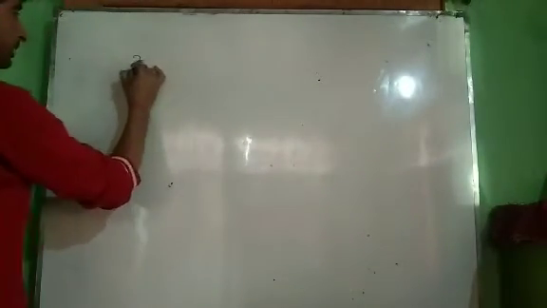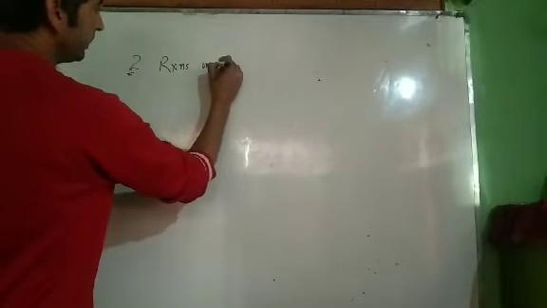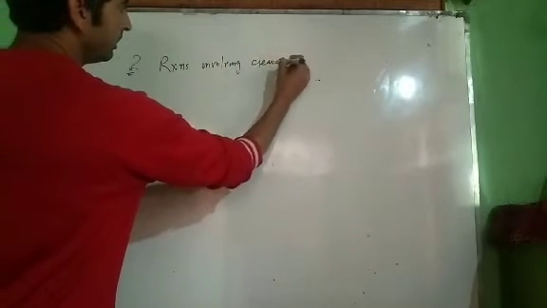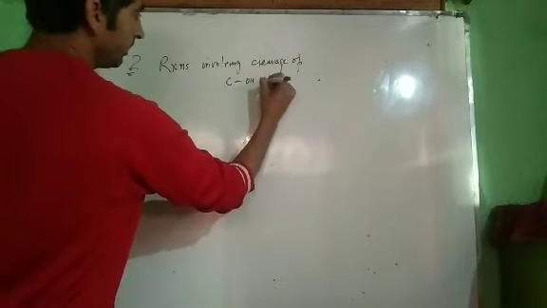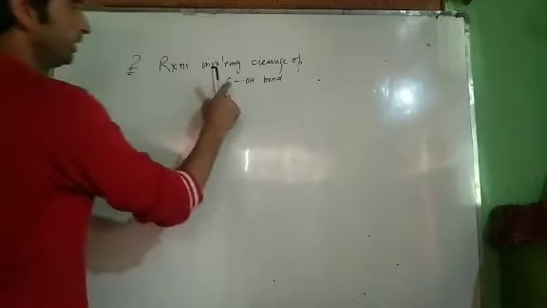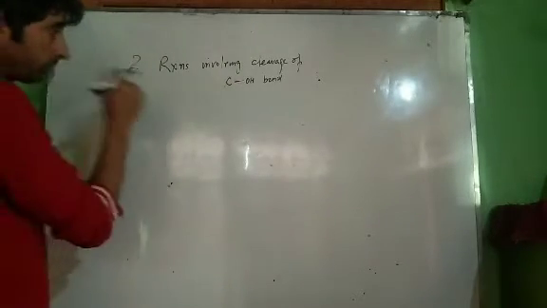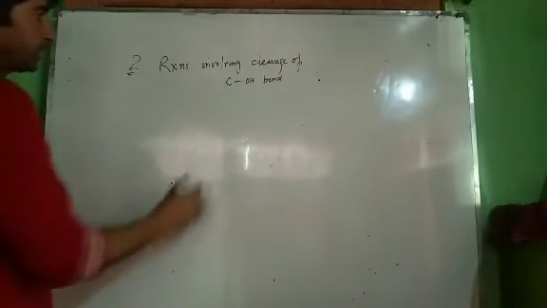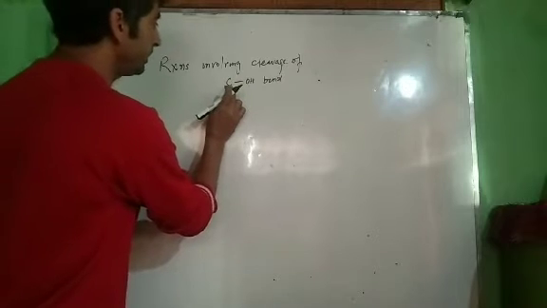Now see, we have a second type of reactions of alcohols. These are reactions involving cleavage of CO bond. Now I am going to break this bond. Why? Because this is also polar. Now we'll see what type of reactions will arise over here when we break down this type of bond. Which type of bond? CO bond.